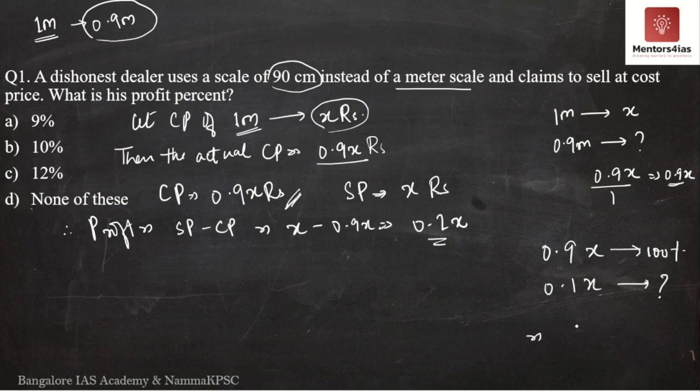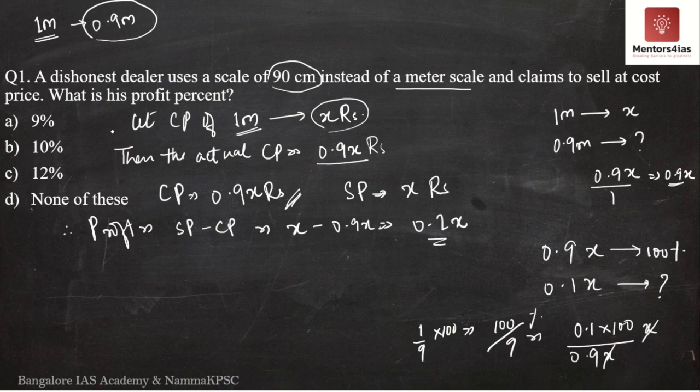This is nothing but 0.1 into 100 divided by 0.9x. x over here as well, x over here. So x and x gets cancelled. So what are we left with? We are left with nothing but 0.1 by 9 into 100, or this is nothing but 1 by 9 into 100, which is equal to 100 by 9 percentage.